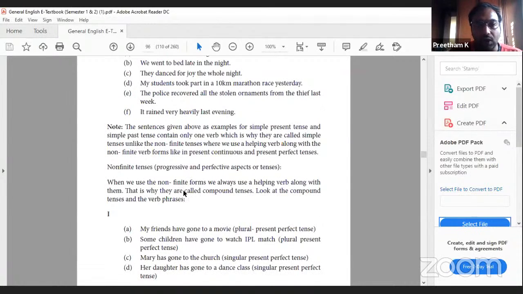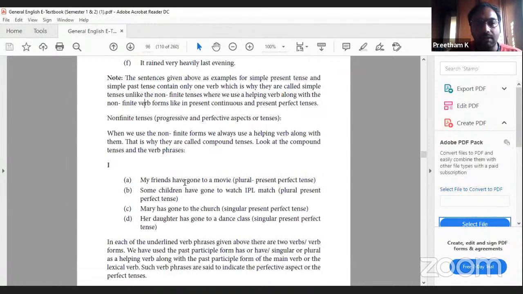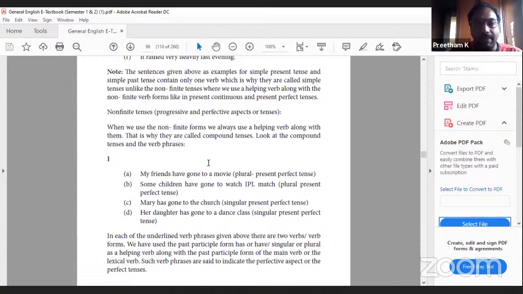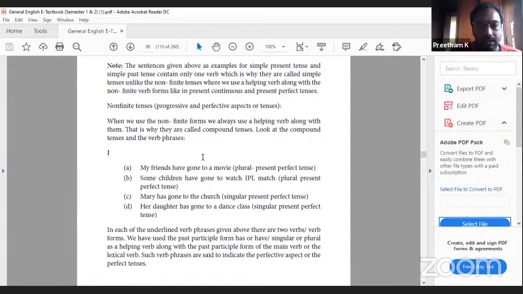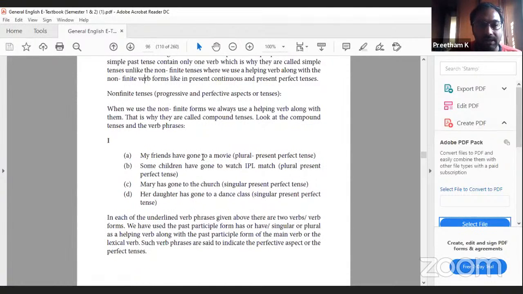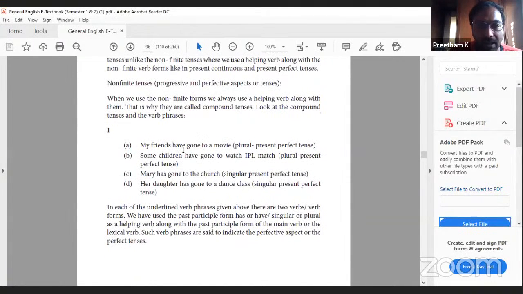Non-finite tenses, progressive or perfect aspects or tenses. When we use non-finite forms, we always use a helping verb along with them. That is why they are called compound tenses. Look at the compound tenses and the verb phrases. My friends have gone to a movie. See, here you have plural because have is one verb, gone is another verb. And again, in another video related to tenses and verbs, I have talked about auxiliary verbs or helping verbs and main verbs. Present perfect tense, it's plural.